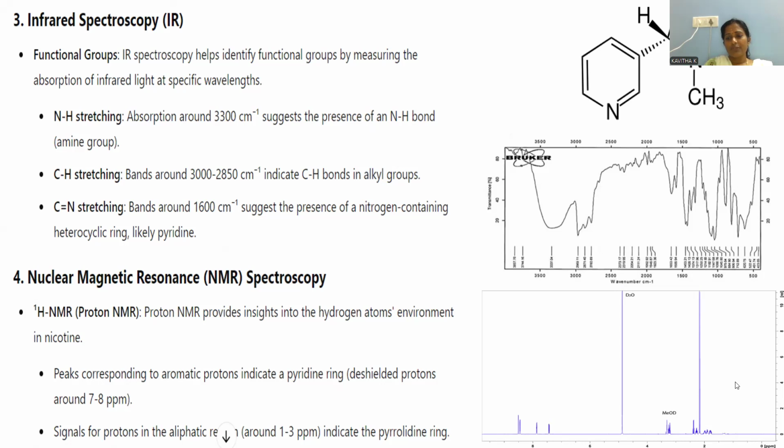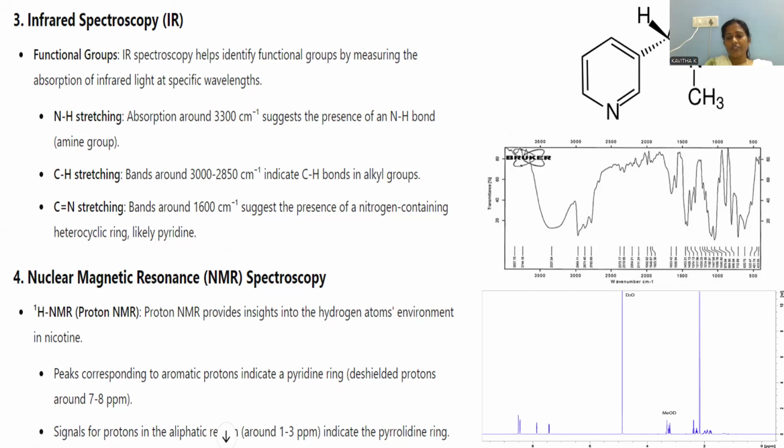Here you can clearly observe the NMR peaks for this nicotine molecule, and the nicotine hydrogen environment can be calculated over there. Peaks corresponding to the pyridine ring lie in the 7 to 8 ppm range. The shielded protons are studied, and signals of aliphatic hydrogen, where you can locate aliphatic hydrogens on this methyl. These methyl hydrogens are aliphatic in nature, which give the peaks at 1 to 3 ppm.